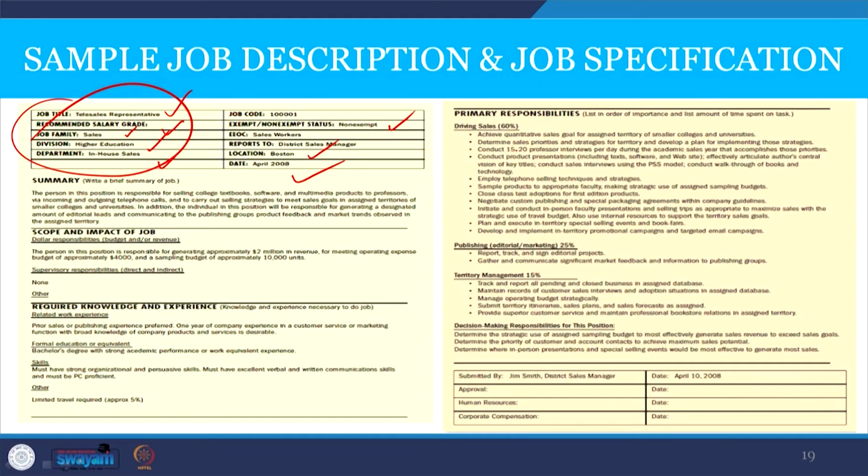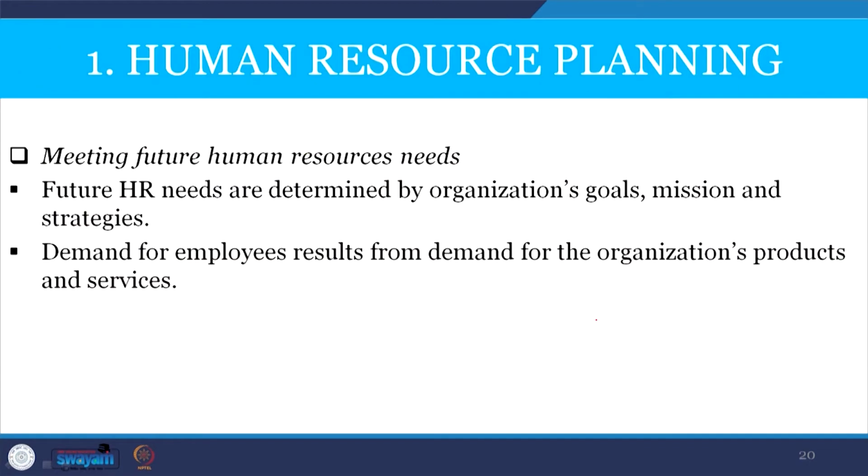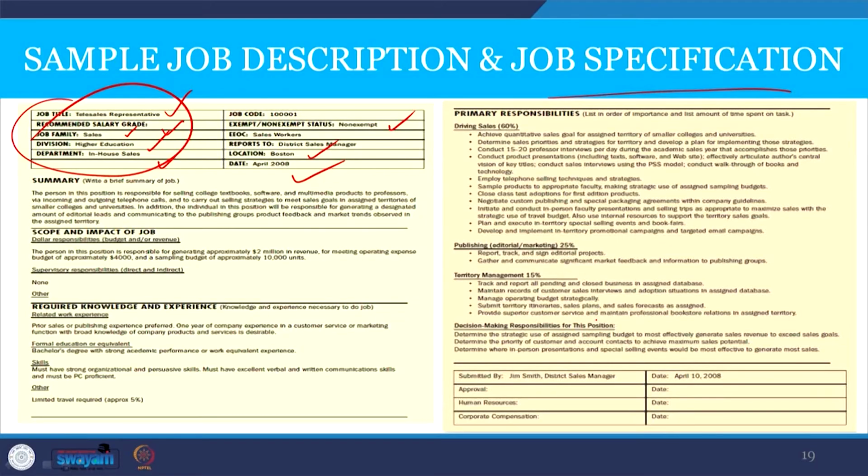Next, we discuss the specification or the qualification. What is the qualification of the individual? The summary of the job will give the description of the job, and required knowledge and experience will give the specification of the job: the knowledge and experience required, the formal education or skills required.